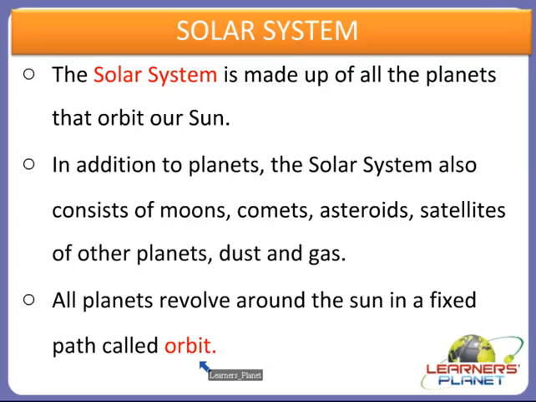Children, we know that the planets revolve around the sun, but they revolve around the sun in a fixed path, not a random path. And this fixed path is called an orbit, right? So this is about our solar system, right? Everything in the solar system orbits or revolves around the sun, right? And the sun contains around 98% of all the material which is present in the solar system.